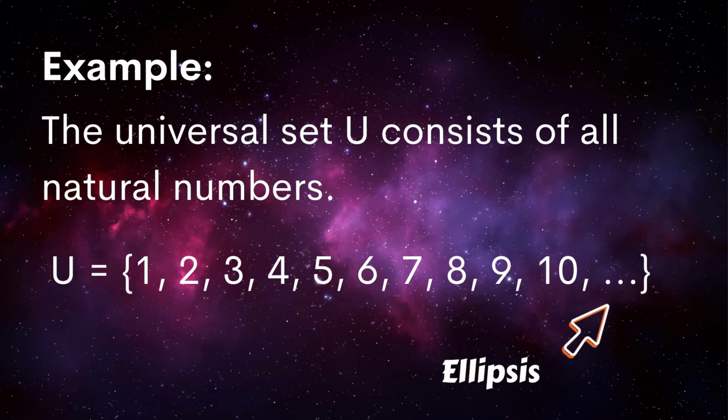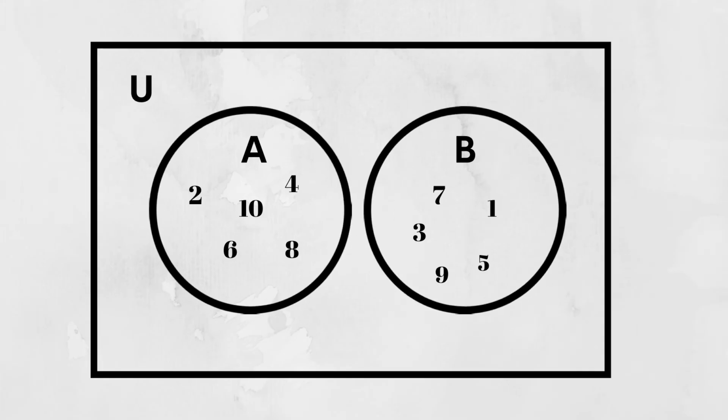The 3 dots after the last number, 10, is called an ellipsis. It will continue infinitely. Therefore, set U has all the elements of set A and set B, where set A are positive even numbers and set B are positive odd numbers.